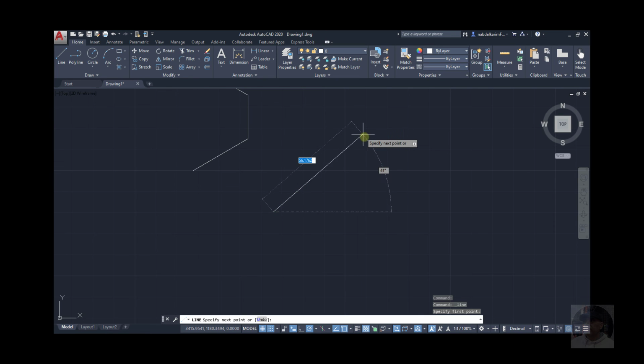Here's at 45, at 35, at 0, at 90, exactly. Okay, now look, let me press enter, and if I go back to grid snapping, let me repeat this, it is going through the intersections.